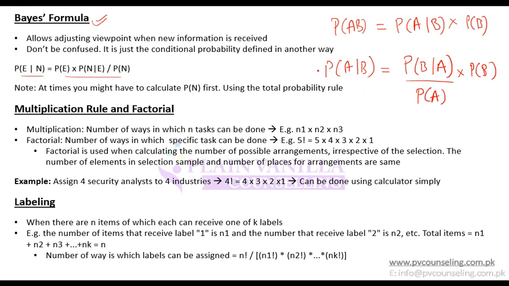So what you do is, if you have to calculate A given that B has happened, you take its opposite, which is B given that A has happened. You divide it by the second one, which is probability of A, and multiply it by the first one, and it will give you probability of A given that B has happened. This is Bayes formula.